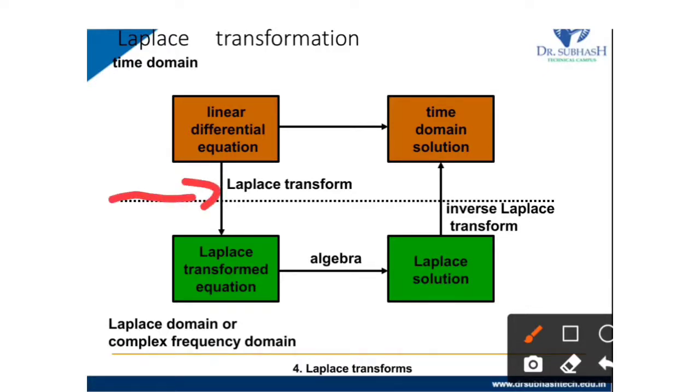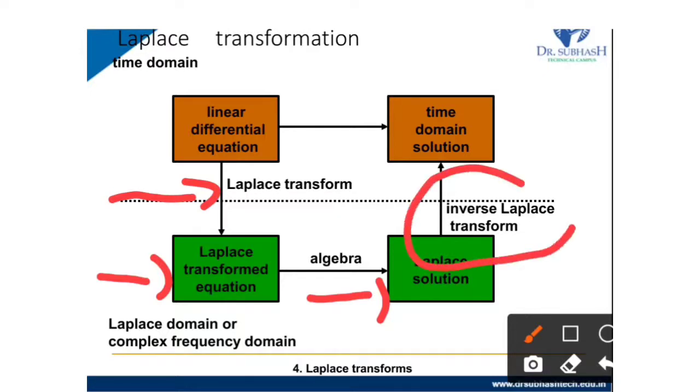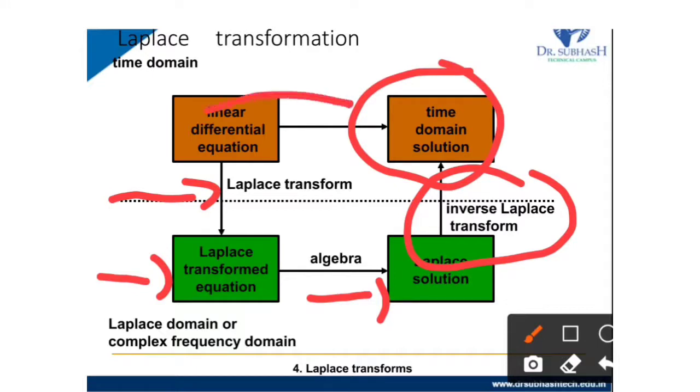Then after algebraic manipulation, or an algebraic equation, we get the Laplace solution. Then again we apply the inverse Laplace transform to get the time domain solution. So going directly from a linear differential equation to the time domain solution is difficult, so we use another way to get the time domain solution.